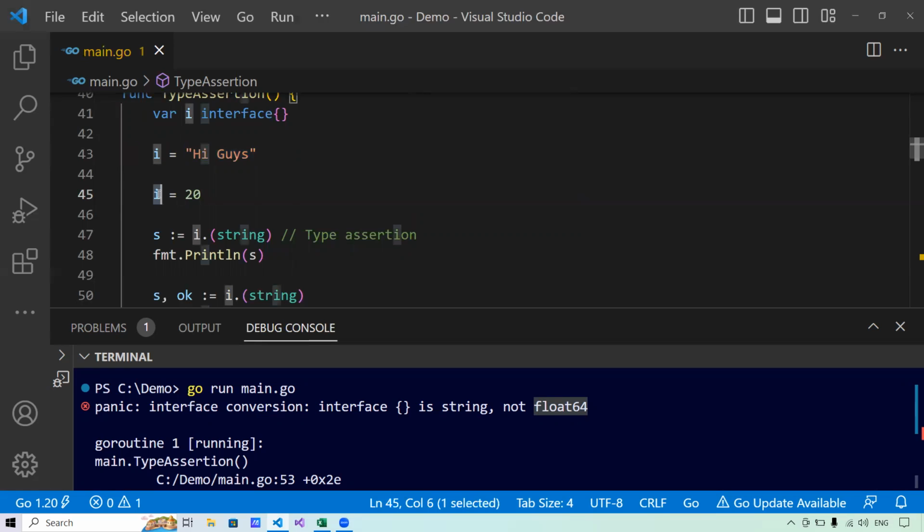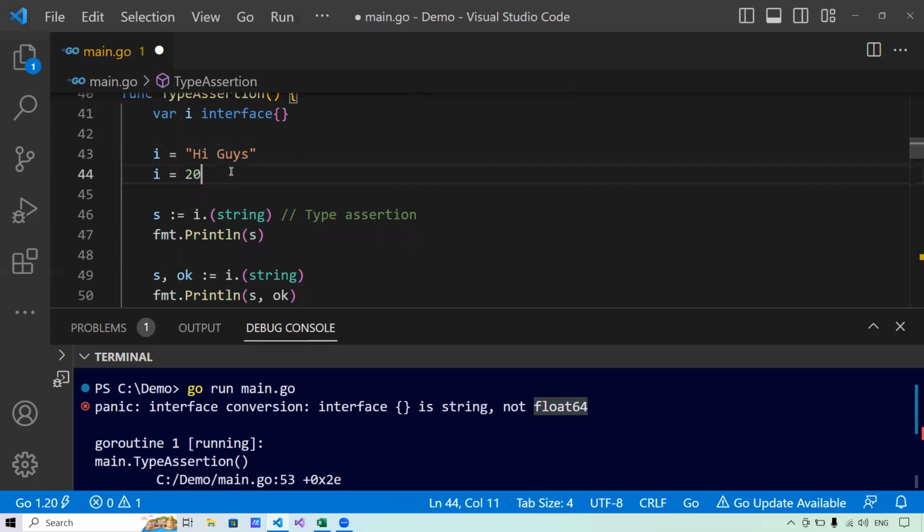Now in the next line, if I give it a value of integer, this interface will become of type integer. That means this line will panic, and this panic will happen at runtime because these values are changed in the empty interface.